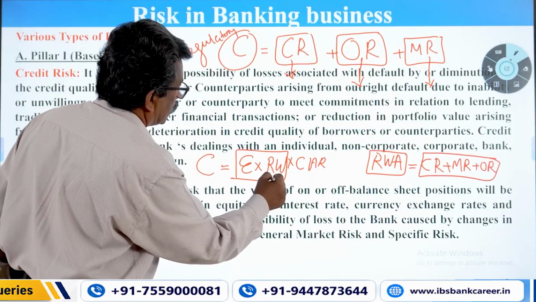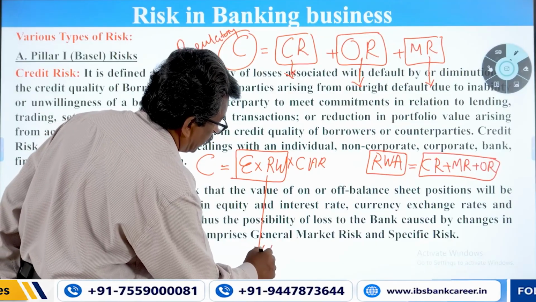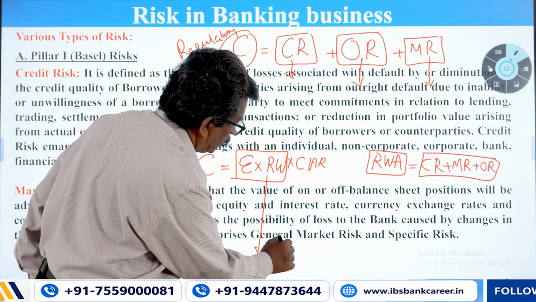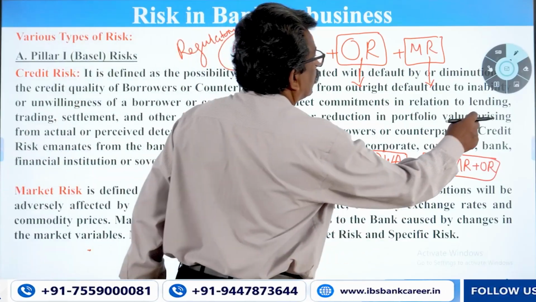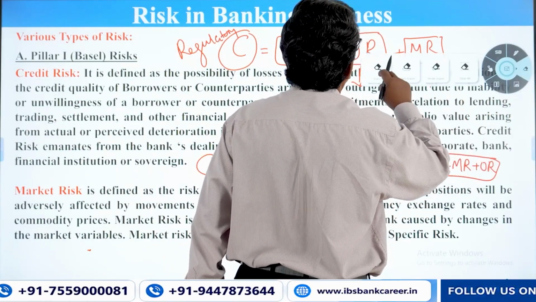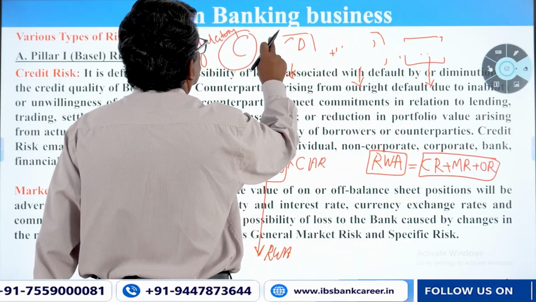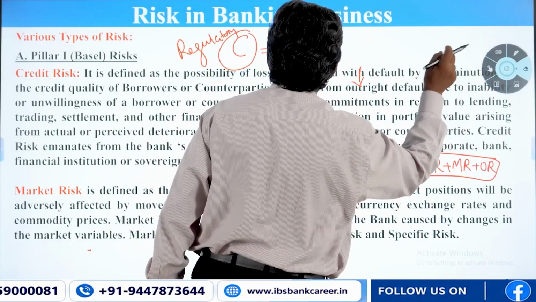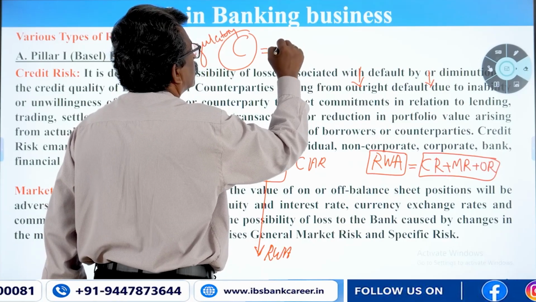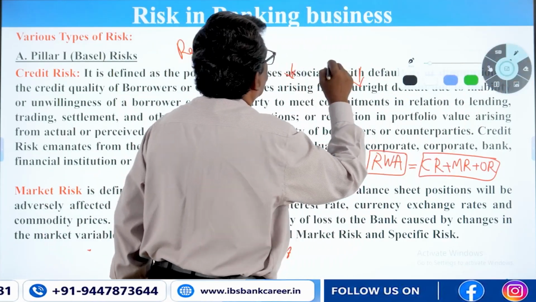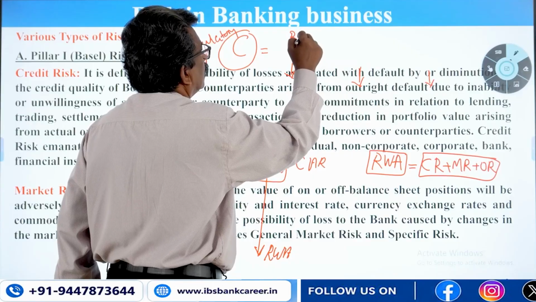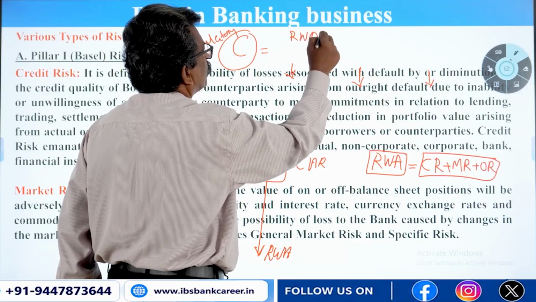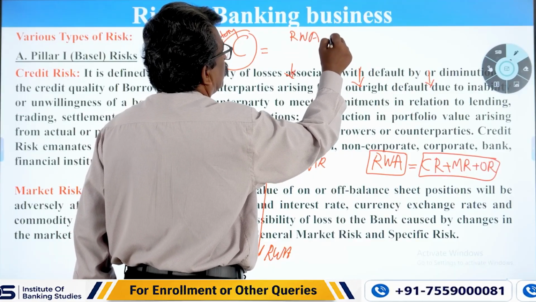Exposure into risk weight is called a risk weighted asset. So what will be our formula? Capital is equal to RWA, risk weighted asset, that is the exposure into risk weight, into CAR.